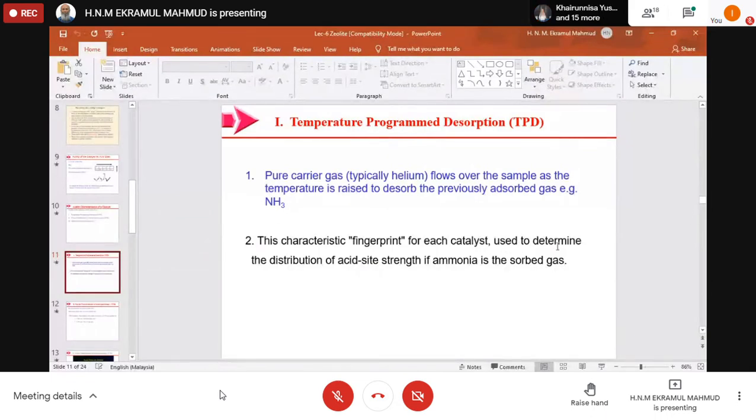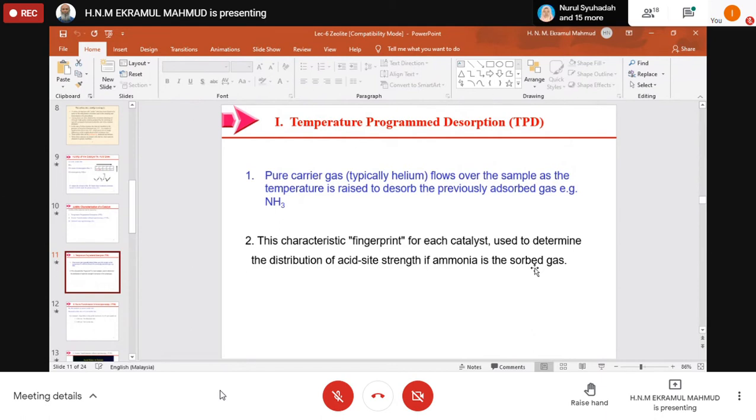If the ammonia is sorbed, it means adsorbed and absorbed. When both are together, we call it sorbed. Adsorption is on the surface. If it goes inside of the structure, it is absorption.